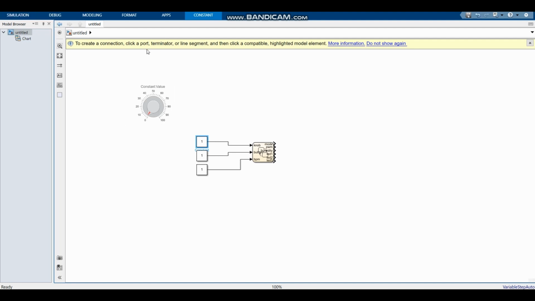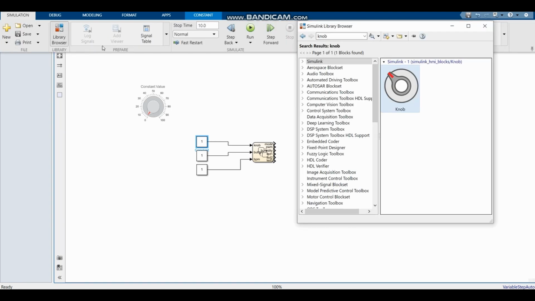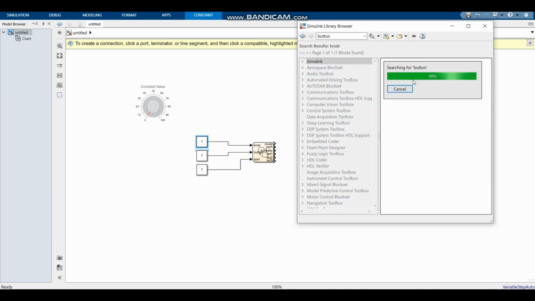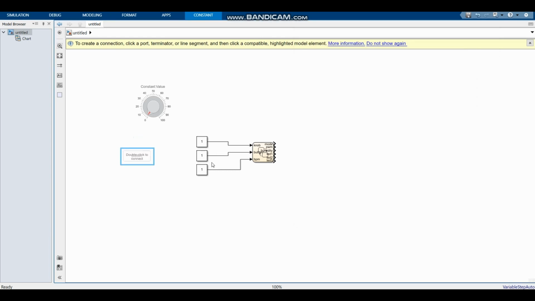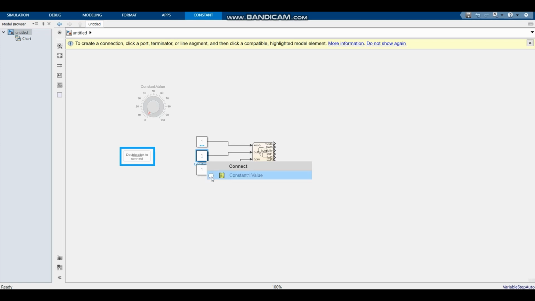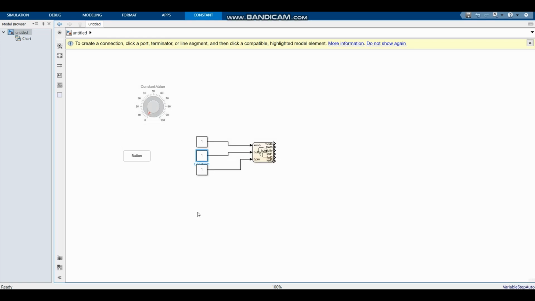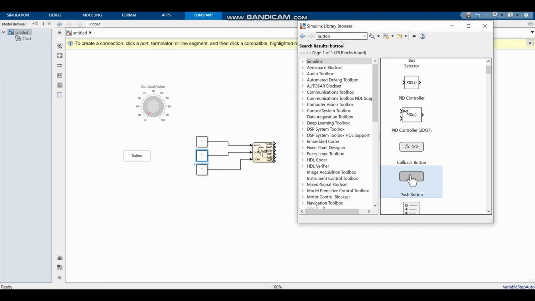Next, we're going to need a button to change between modes. And now once again we can click on this icon to connect it to this constant value. Once again, just select this, and then once the connection has been made, you can say done connecting. And then lastly, we're going to need to edit the breaths per minute for the system. So we're going to search for a component called an edit.